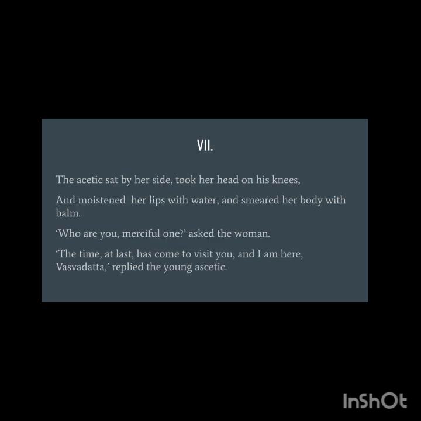The ascetic sat by her side. So this ascetic Upagupta sat by her side, took her head on his knees, and moistened her lips with water, and smeared her body with balm. Who are you, merciful one? asked the woman. When no one was there to help her, when everyone had thrown her out, this boy came and he was helping her. So she also asked, who are you, the merciful one? The time at last has come to visit you, and I'm here, Vasavadatta, replied the young ascetic. So he says that the previous time when you came, I told you that when the time is ripe, I will come to you. And here is the ripe time which has come. Now you want my help, and I'm here, Vasavadatta.